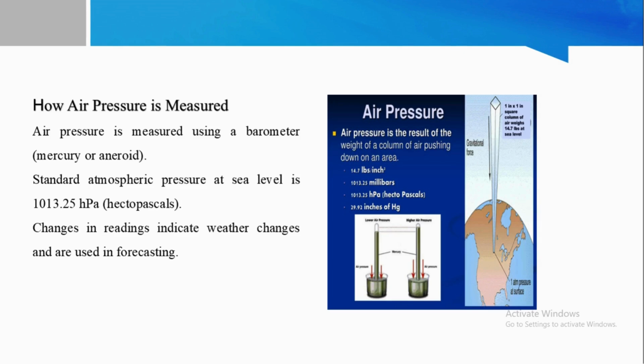How is air pressure measured? Air pressure is measured using a barometer, which may be mercury or aneroid. So, standard atmospheric pressure at sea level is 1013.25 hectopascals. Changes in the readings indicate weather changes and are used in forecasting.